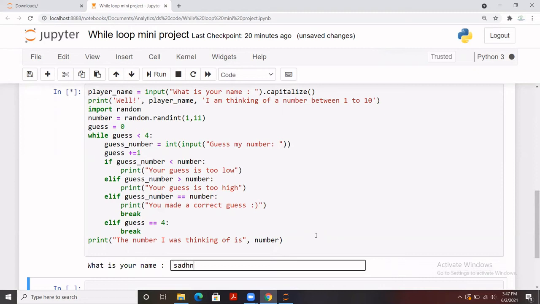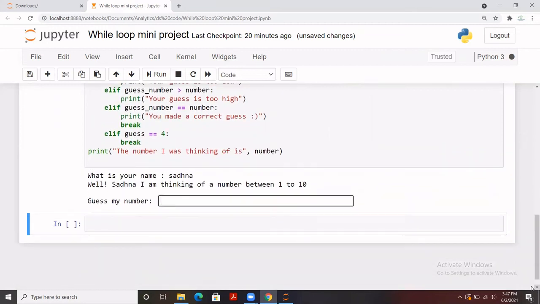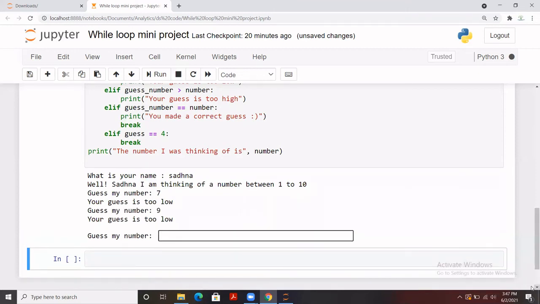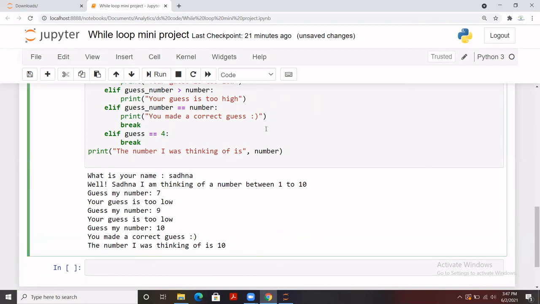Let me enter the name, and it will give you the display message, and I'm going to guess my number, which was 7. So it says it's too low, so I'm going to move to 9. It's too low, then I'm going to mark 10. It says yes, you made a correct guess. And then it is showcasing us that the number I was thinking of is 10. So this time I made just 3 attempts, so let me try it one more time.